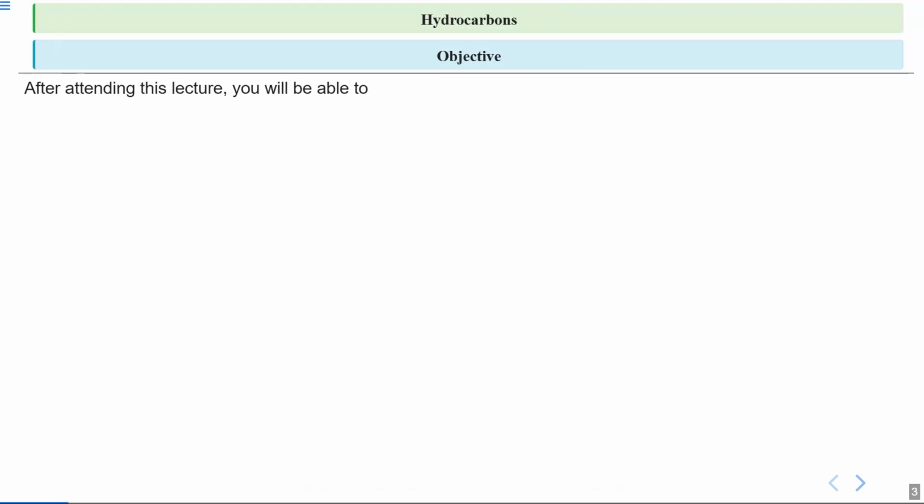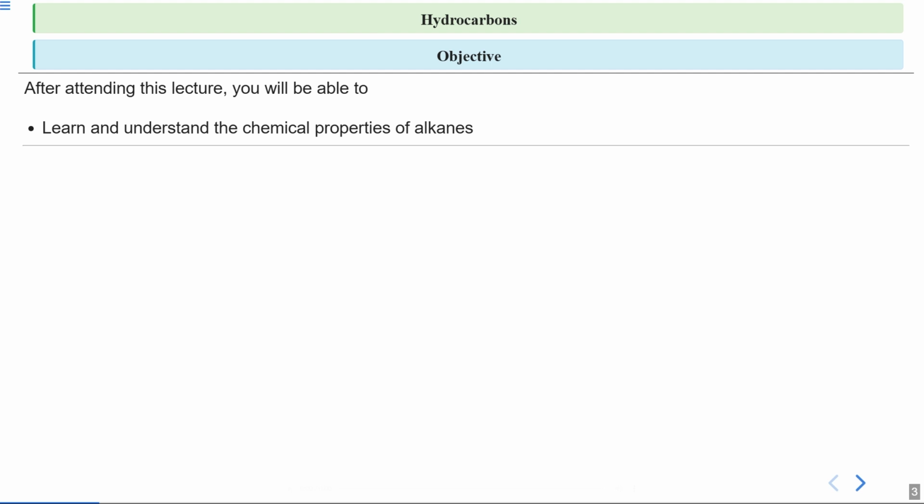After attending this lecture, you will be able to understand the chemical properties of alkanes. So we have already dealt with the physical properties and with the preparation of alkanes. Now we are interested in knowing the chemical properties of alkanes.